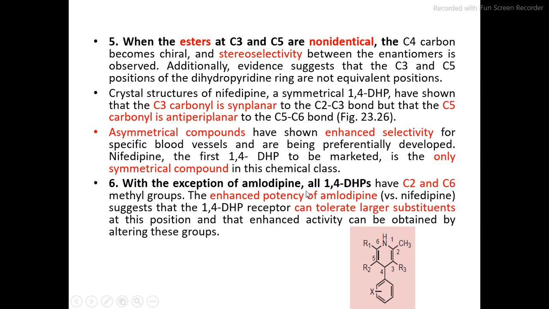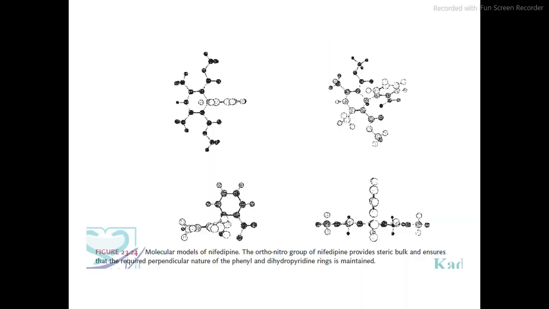With the exception of amlodipine, all 1,4-DHPs have methyl groups at carbon number 2 and carbon number 6. The enhanced potency of amlodipine suggests that the 1,4-DHP receptor can tolerate larger substituents at this position, and that enhanced activity can be obtained by altering these groups.